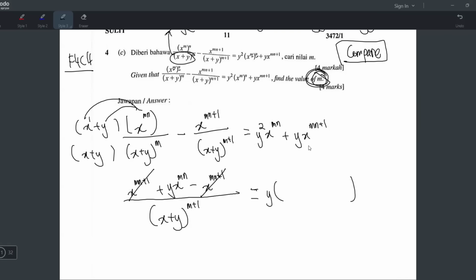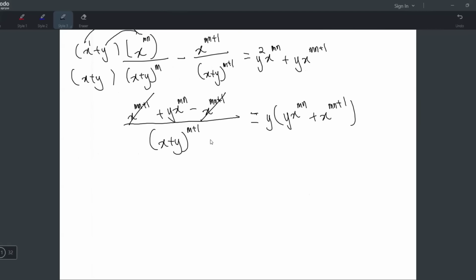It's because when I take out the y, you are left with y x power mn, right? And this one, when you take out the y, you are left with x power mn plus 1. And did you realize that you can cut the y? Yeah. So what I will do now is I will move this one up and it becomes multiplication.